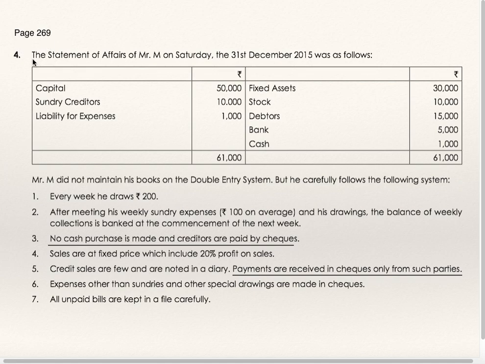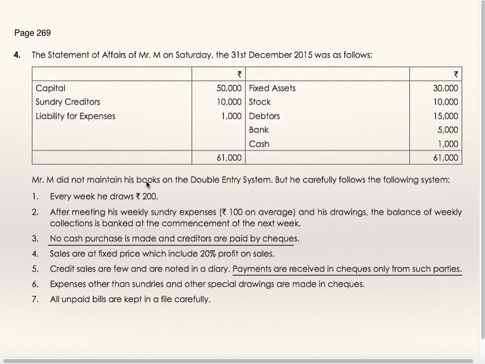Now go to page number 269, question number 4. The statement of affairs of Mr. M on Saturday, the 31st December 15 was as follows. This is the statement of affairs as on 31st December 15. Capital, creditors, liability for expenses, fixed assets, stock, debtors, bank and cash.